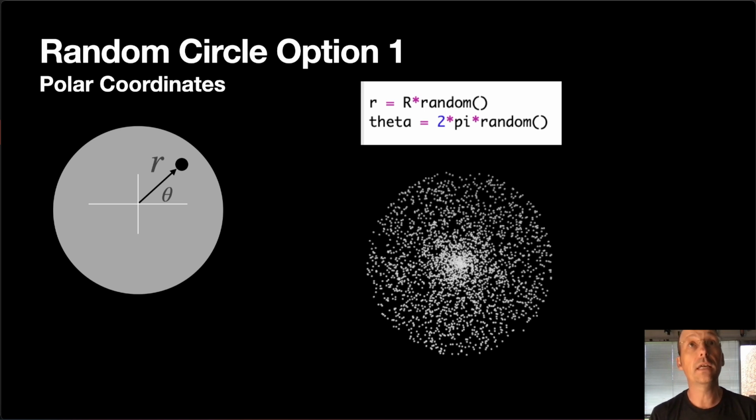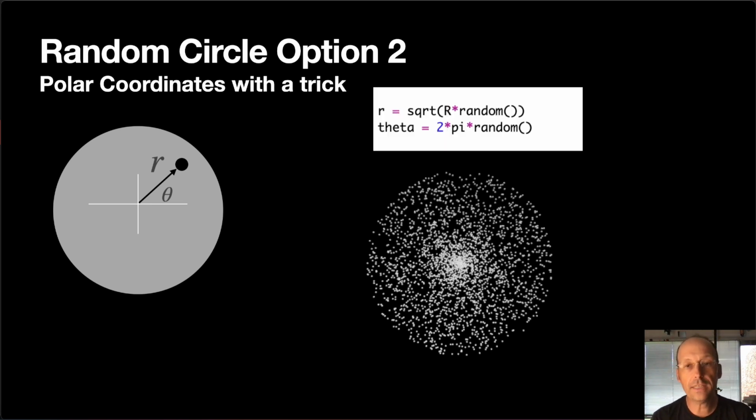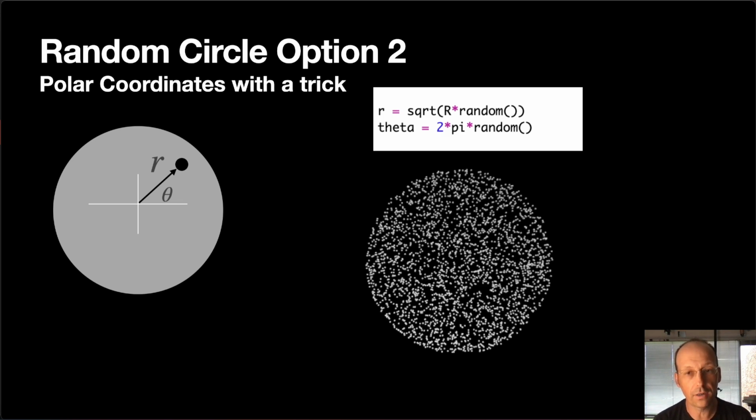Okay, so here is another option. Well, if I take the square root of R, it does work. Okay, then I actually get this. I do get a uniform distribution, and it's not clear why. It's not easy to explain why that's the case, but that would work in this one particular case. But I wouldn't recommend that to students because it's just a trick to get the random distribution. But you can still have theta go from 0 to 2 pi, and then R is the square root of a random number.